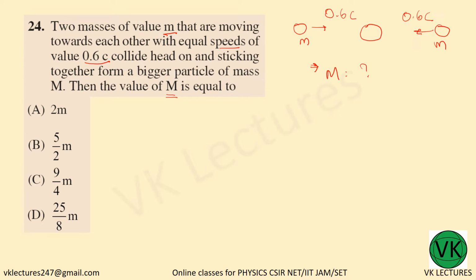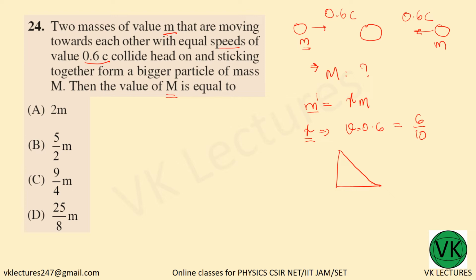Now let us see what is the mass of this m dash when it is moving with point c. So the mass m dash will be equal to gamma times m, right? Now what is gamma? We don't know, but we are given v is equal to 0.6. Now write it in the form of fractions. So 6 by 10 is the value. Now, we have seen this shortcut of how to find gamma from v.